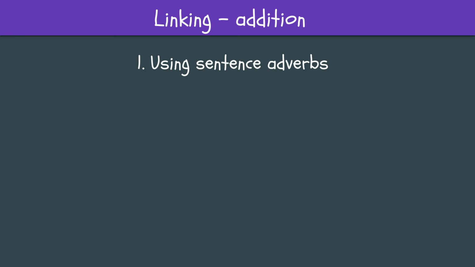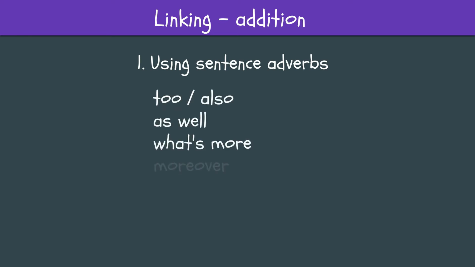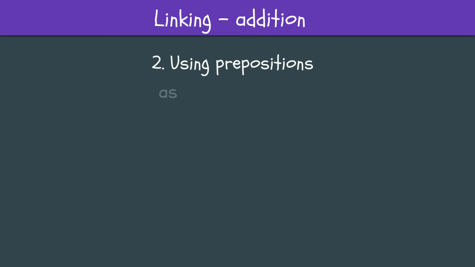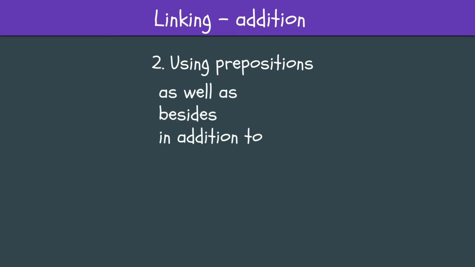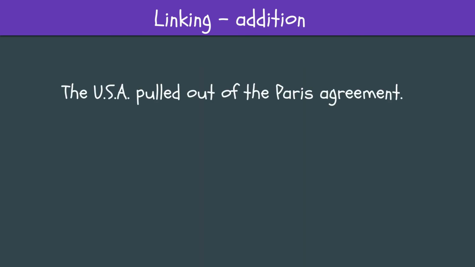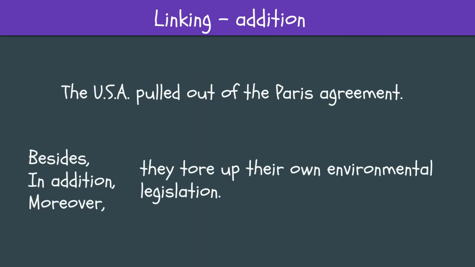To aggregate ideas, we can again use sentence adverbs like too or also, as well, what's more, moreover, furthermore, besides, or in addition. Some of these, with or without modification, can be used as prepositions. Or we can use a conjunction. The USA pulled out of the Paris Agreement. Besides, they tore up their own environmental legislation.